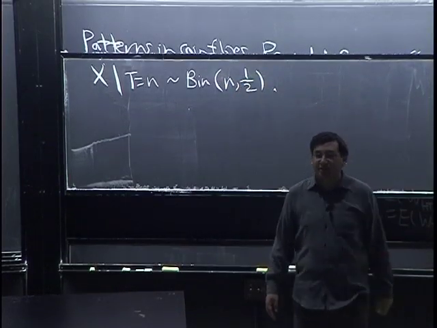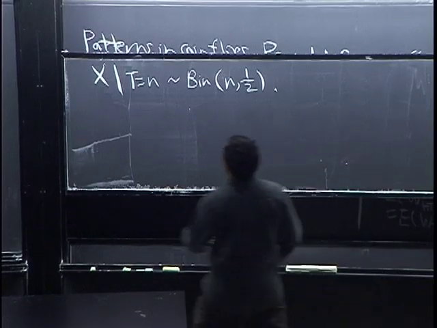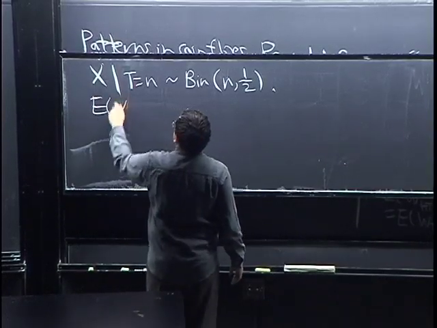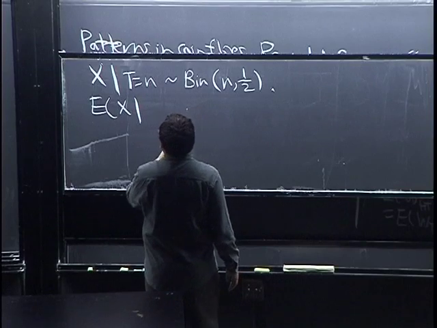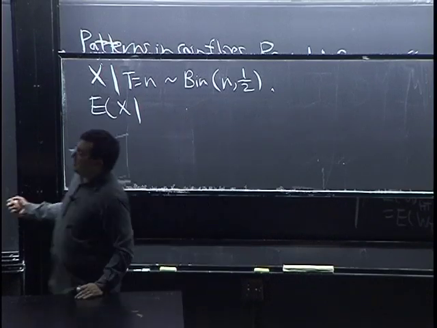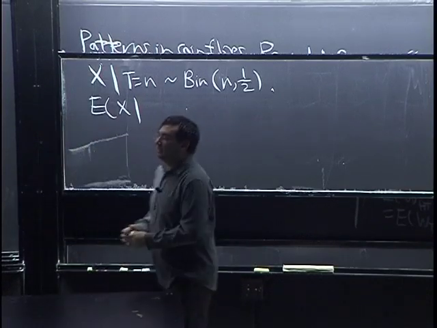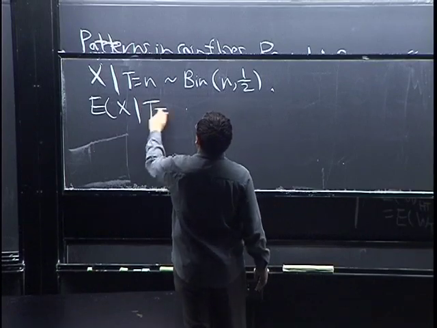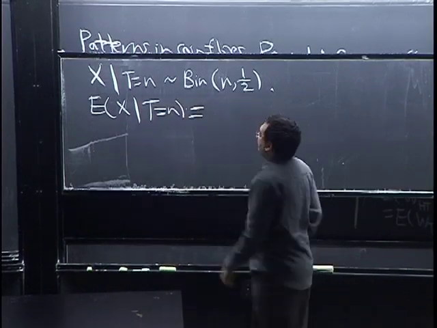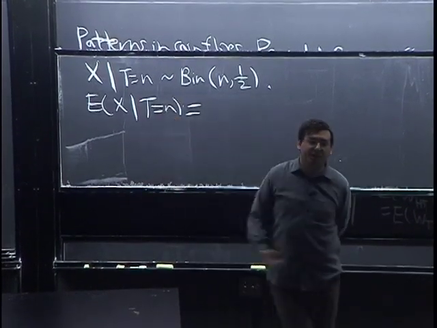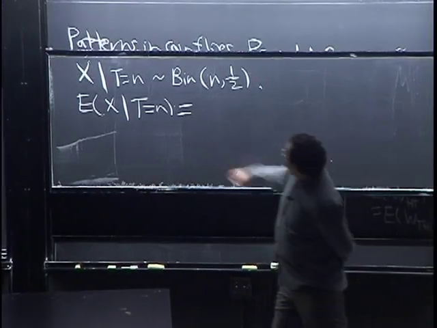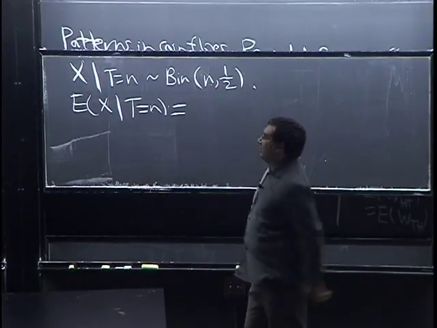So now let's use this to get the conditional expectation. So what that says is E of X given X plus Y, but let's first do the case of conditioning on an event. So we're given T equals n. Well, that just says given T equals n, it's no longer Poisson, now it's binomial. The expected value of this binomial is just n over 2.